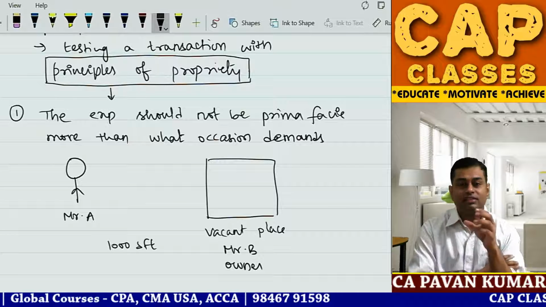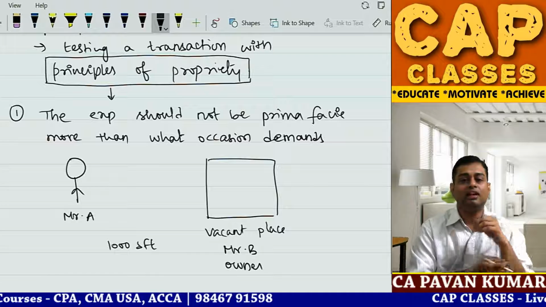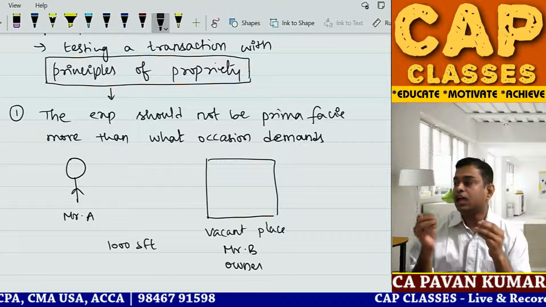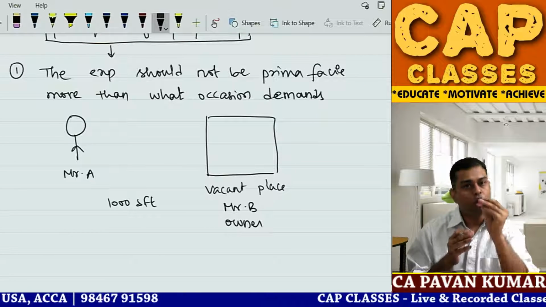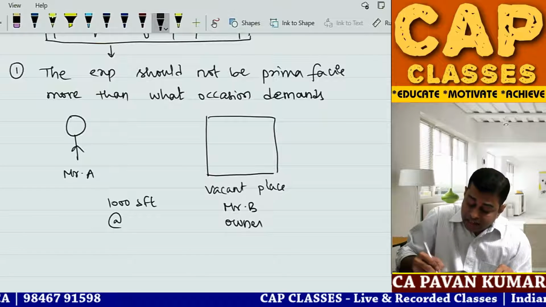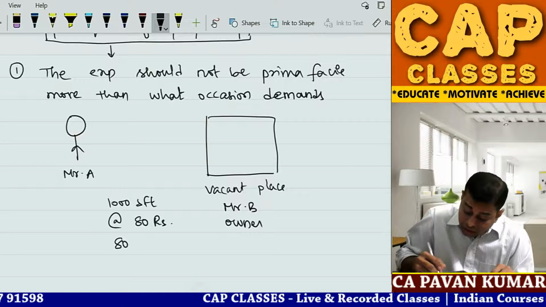Then Mr. A said, sir, I want this on lease, sir. I will run one bakery here, sir. One tea stall, one chai kada, I will put it, sir. And I'll also sell some snacks and all, sir. Please give this to me, sir. Small bakery, sir. Mr. B said, okay, take it at a rate of 80 rupees per square feet. So 80,000 rupees is rent.